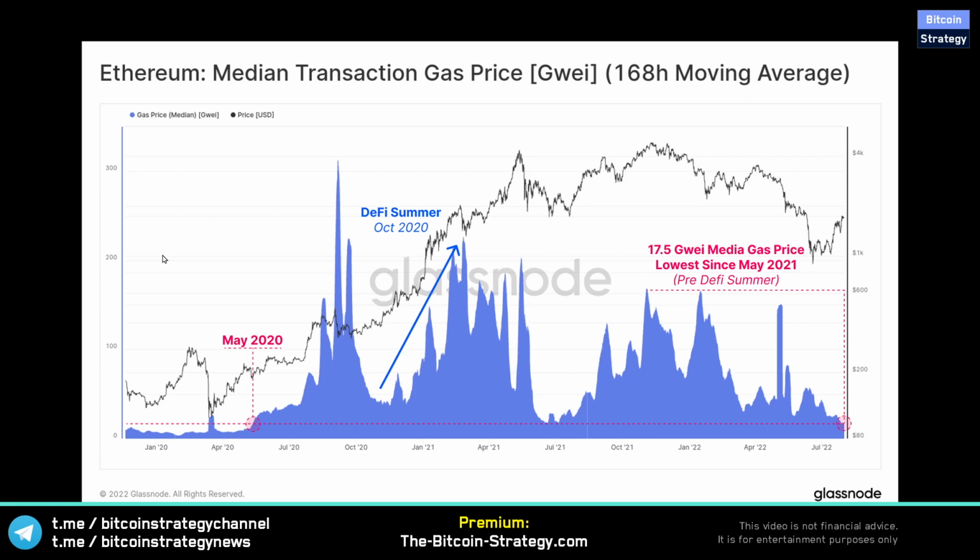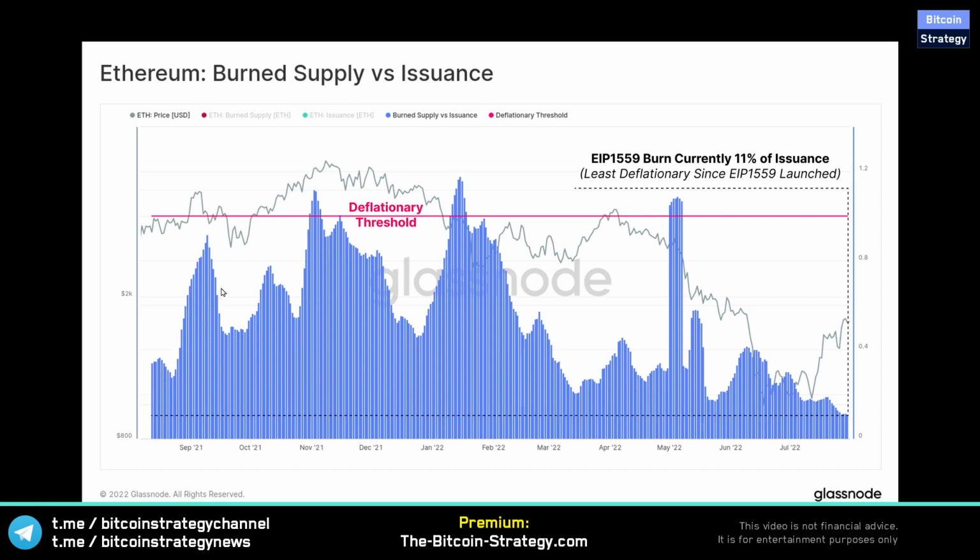The median transaction gas price measured in GWei comes in waves, and this is usually due to gas-heavy applications. So in 2020, this was mainly DeFi. In 2021, this was mainly NFTs. Still up to this date, Ethereum's main gas consumption comes from OpenSea, from NFT trading. Even though NFT trading went down quite heavily, it's still one of the main use cases. But because NFT activity went down, the median transaction gas price is now very low as well.